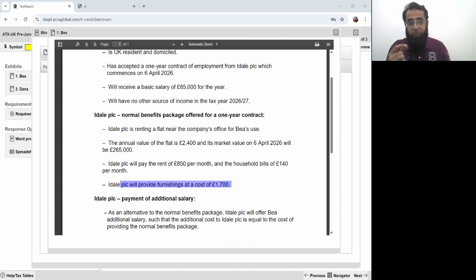the basic charge, we look at the basic charge that's higher of annual value and actual rent paid by the employer. Additional charge is exempted because the accommodation is not owned by the employer. And ancillary charge like these household bills will be completely chargeable. As far as furniture is concerned, it will be subject to usage benefit at a rate of 20%. These all are very basic things. I hope you all remember.